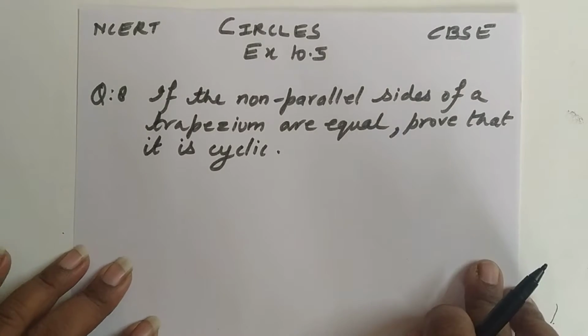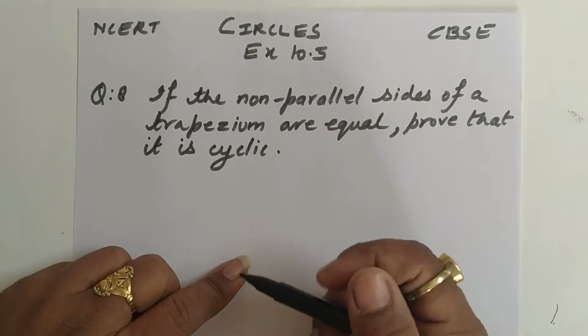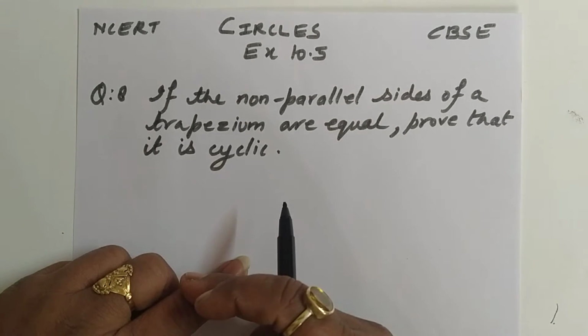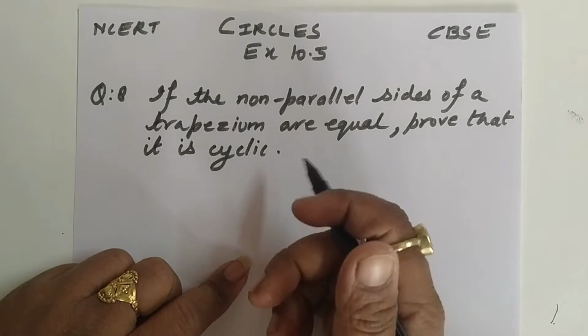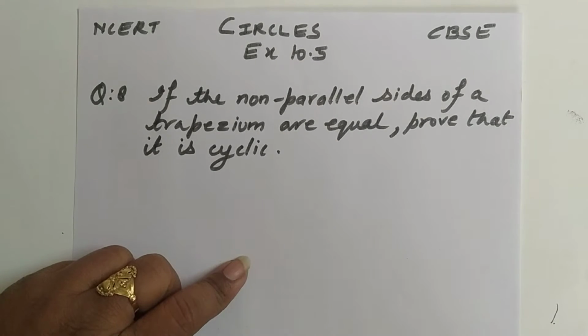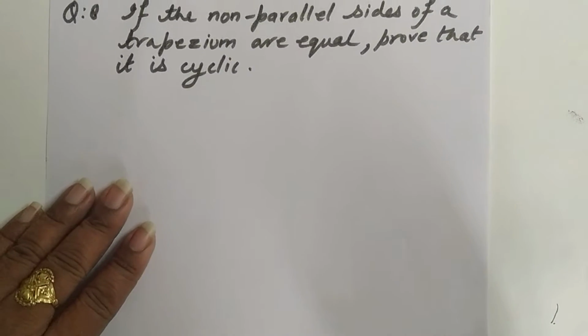Hello students, this is chapter circles, exercise 10.5, and I have taken a very important question. If the non-parallel sides of a trapezium are equal, prove that it is cyclic. So let's draw the figure regarding this question.